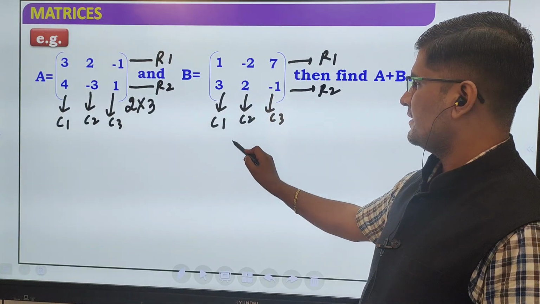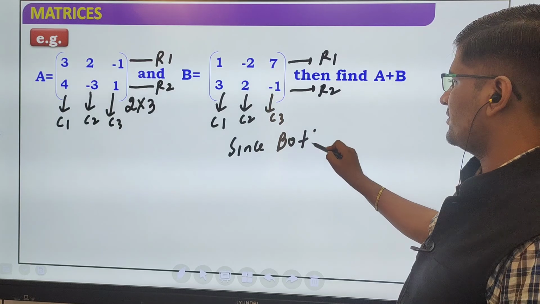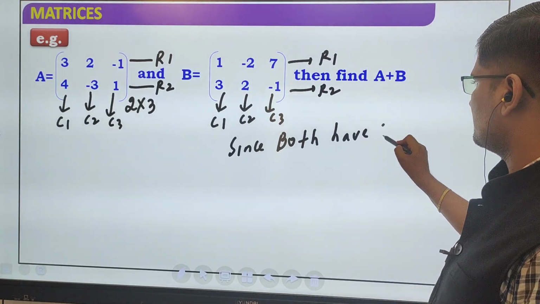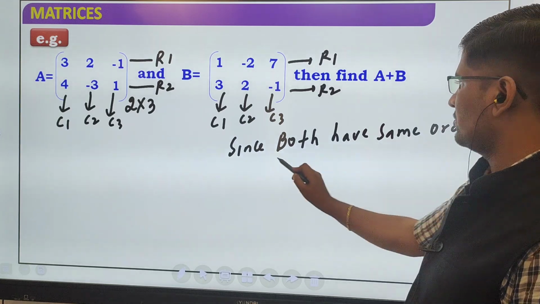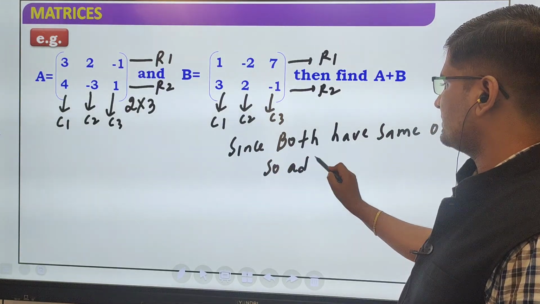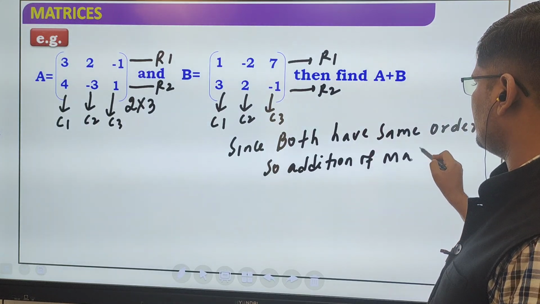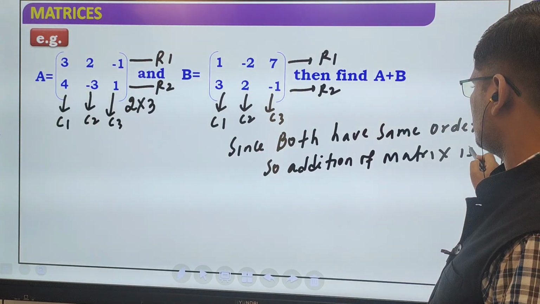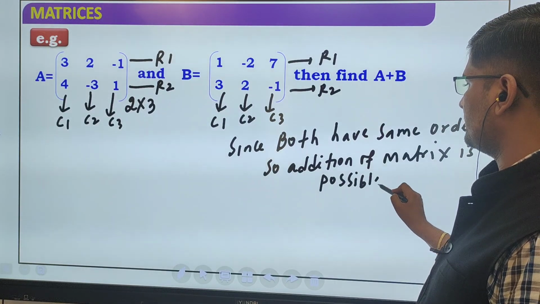Okay, since both have the same order, addition of matrices is possible.